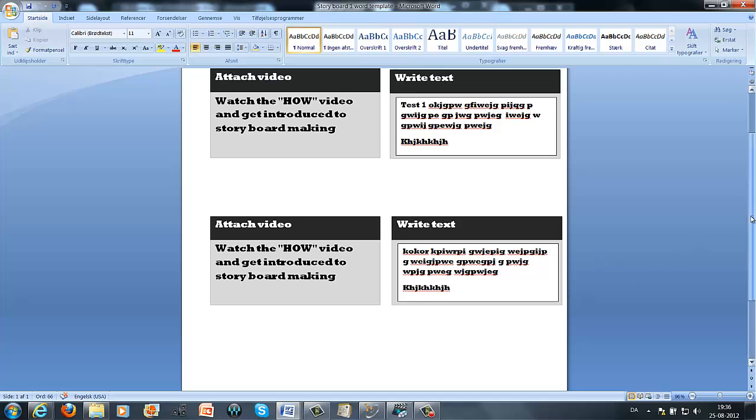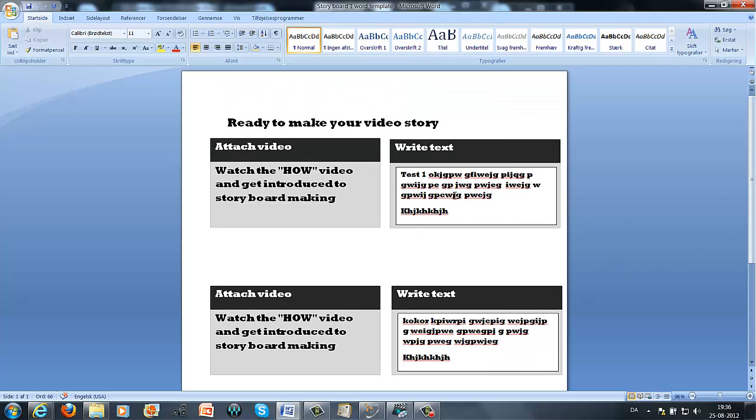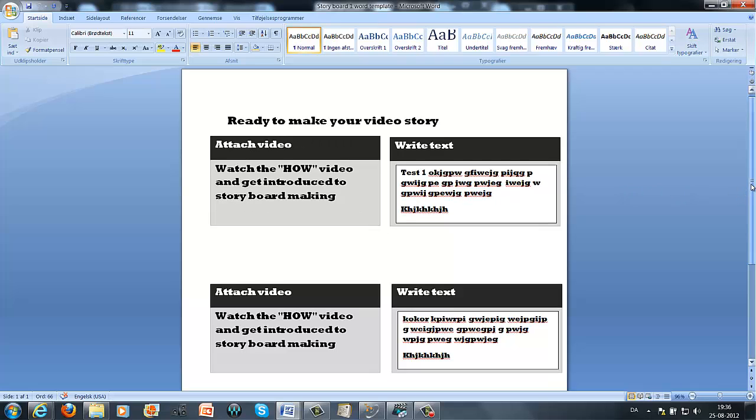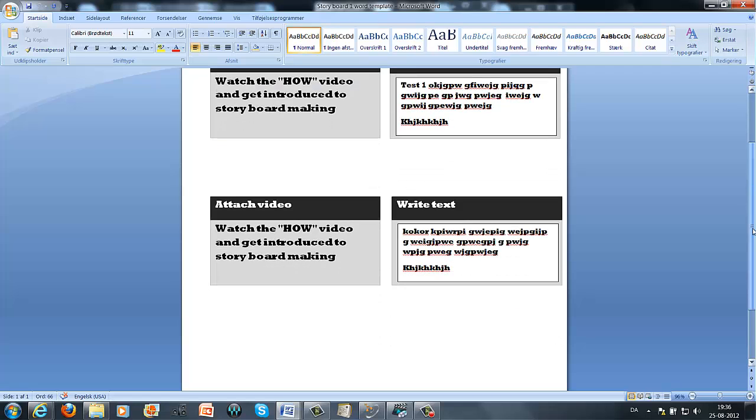Hi brothers, I have a few more questions. I need to be able to add more of these boxes. I have tried to copy, but then I cannot write in these boxes. And I need to be able to put text outside here also.